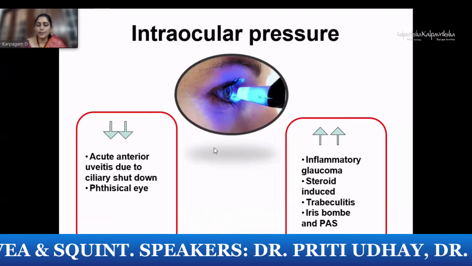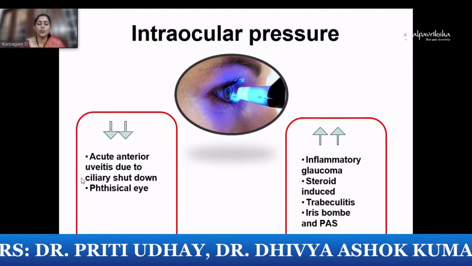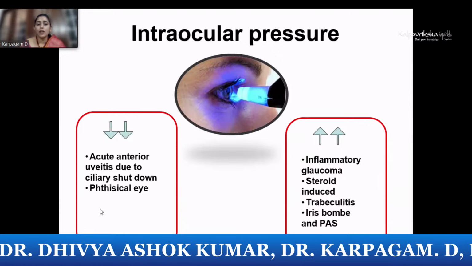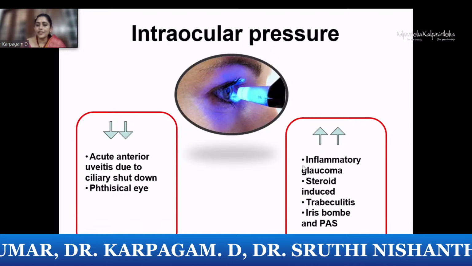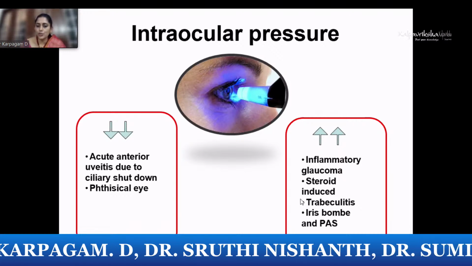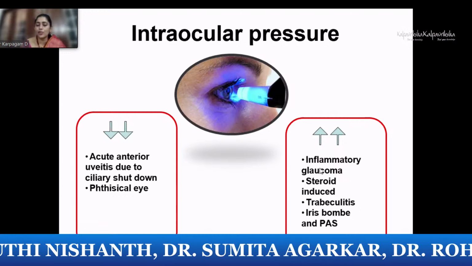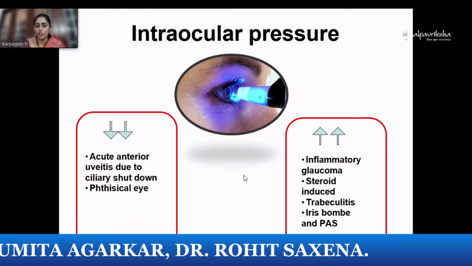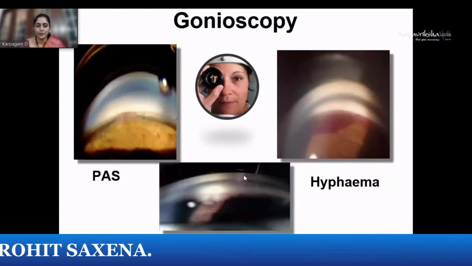Now, the intraocular pressure, we know that in any acute uveitis, there could be a primary ciliary body shutdown, which results in a decreased IOP, or when the eye is going for a phthisical stage. And in any case of inflammatory glaucoma, steroid-induced or trabeculitis, and iris bombé and secondary angle closure glaucomas, they can be in raised IOP. So it's not necessary that it should always be low IOP in uveitis. It could be low and high, and your course will accordingly vary.